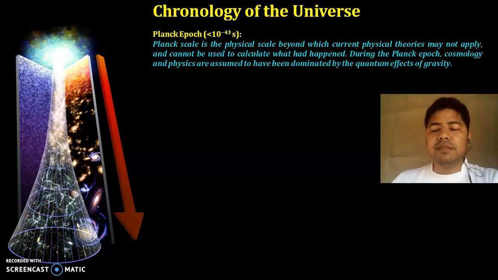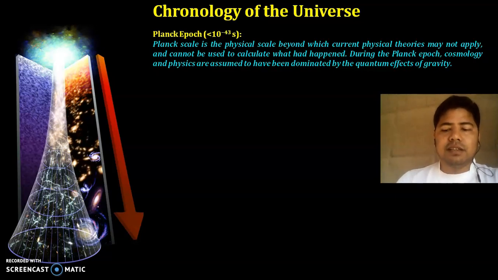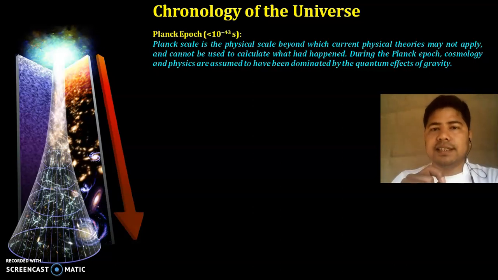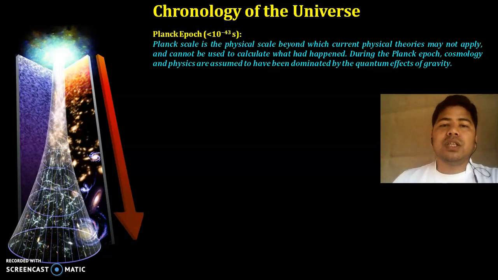Though light later evolved, then also because of the density of the universe, that light got absorbed. Only at the point of nucleosynthesis did light evolve. So we don't have any information about the Planck epoch.